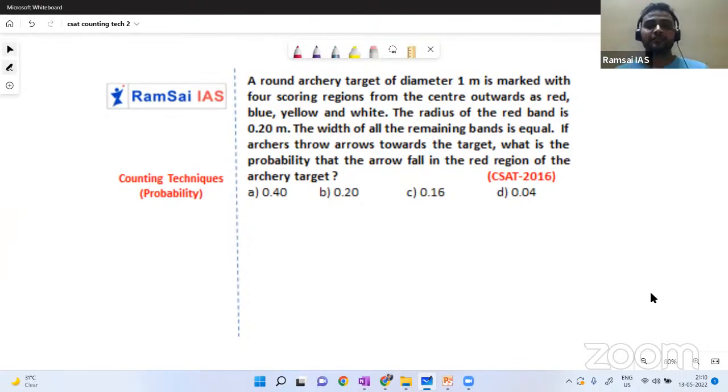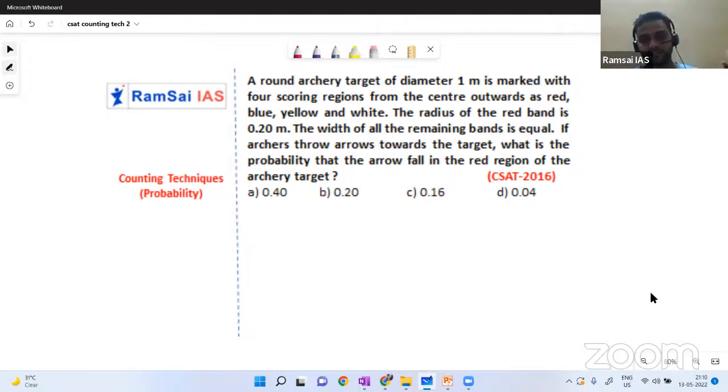The radius of the red band is 0.2 meters and the width of the remaining bands is equal. If the archer throws arrows towards the target, what is the probability that the arrow falls in the red region of the target?